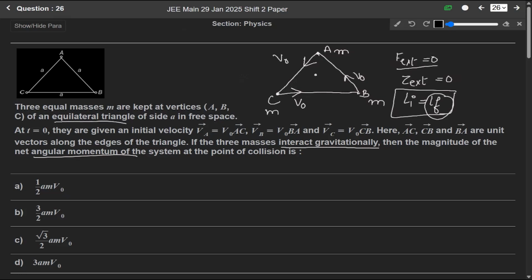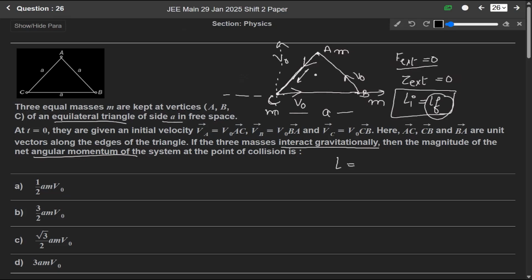Now, according to the question, it is an equilateral triangle with side a. Let us say this is the origin, and these are the axes. Now, the position vector R from C in this direction and the momentum vector from A in this direction are opposite to each other, at 180 degrees.